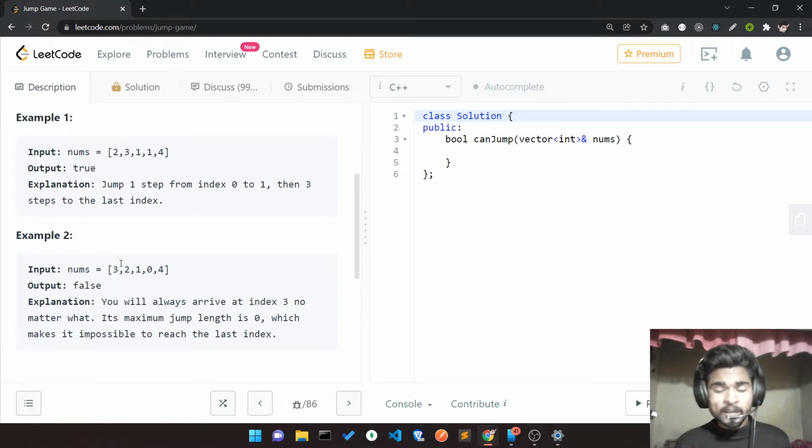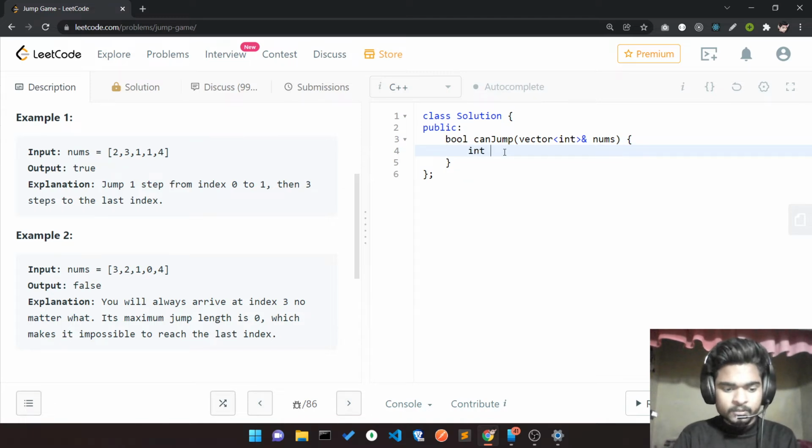So how can we do that? How can we know whether it's possible to make the jump or not? Here one thing I observe: I try to find the maximum at every position. Let's count this. If I am at the index of 2, I'll maintain a maxi, in which I'll store the index value plus how many steps I can take, and what the actual index of that is. Let me write the code, and while writing the code you can understand better what I want to say.